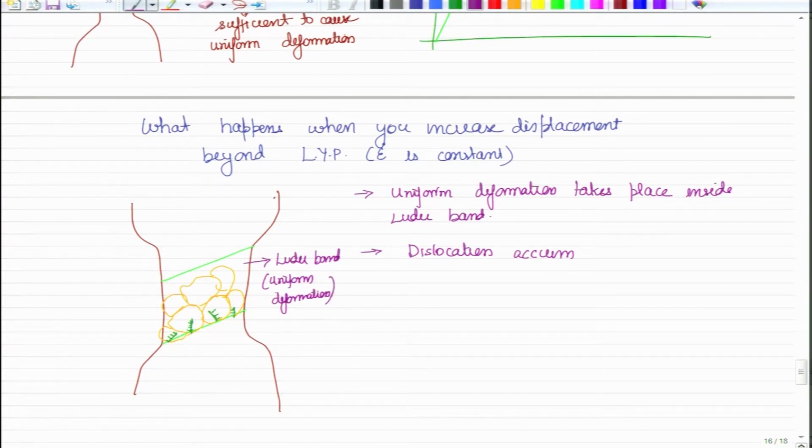But very quickly they reach a point that the dislocations cannot move any more. So, dislocation accumulation takes place. What does this do? This causes stresses.